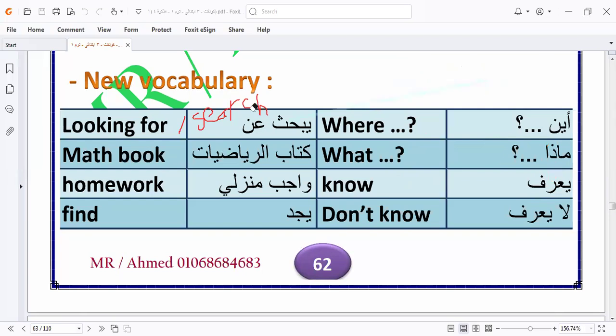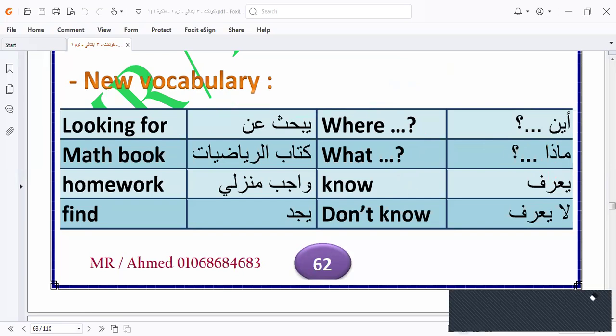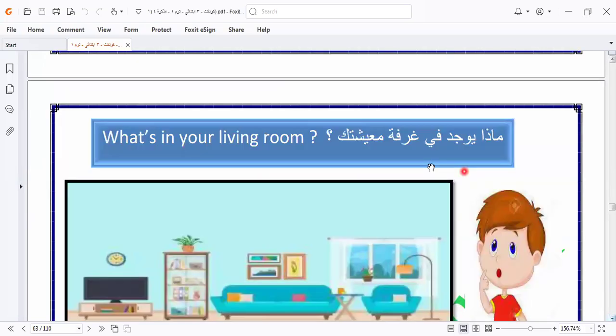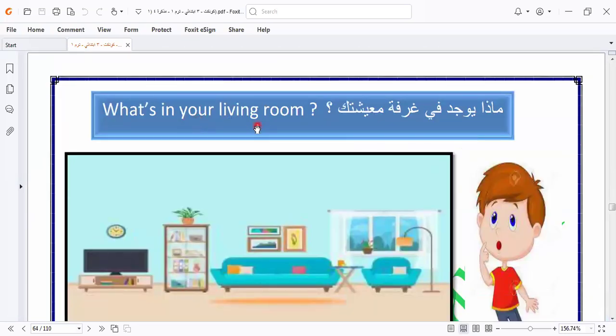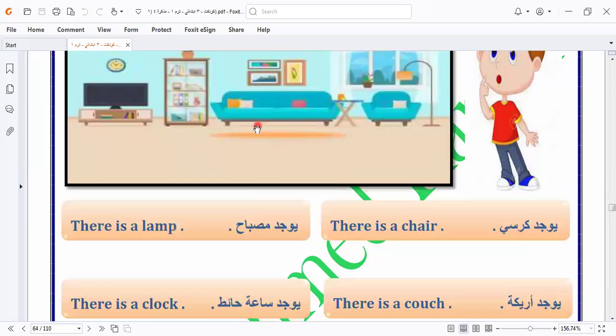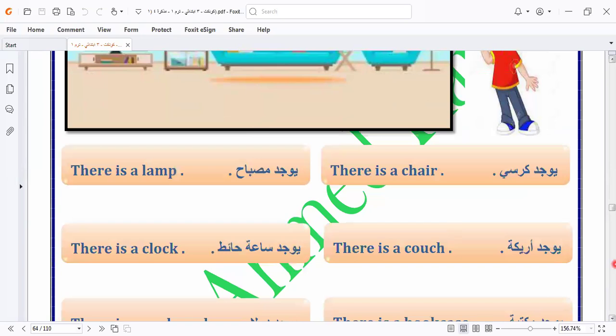Okay, let's go to another one. Here we have, what's in your living room? So here in the living room, we describe the living room. Can you describe the living room? Yes, let's describe the living room together.